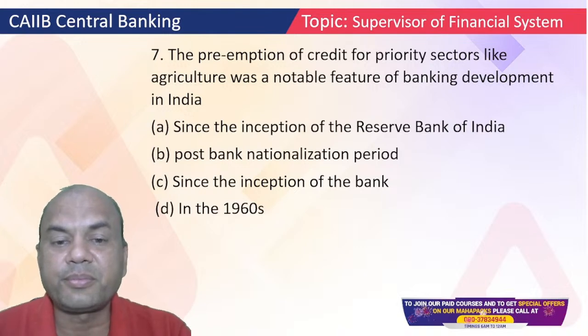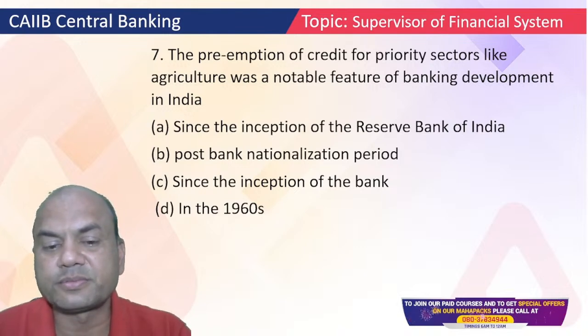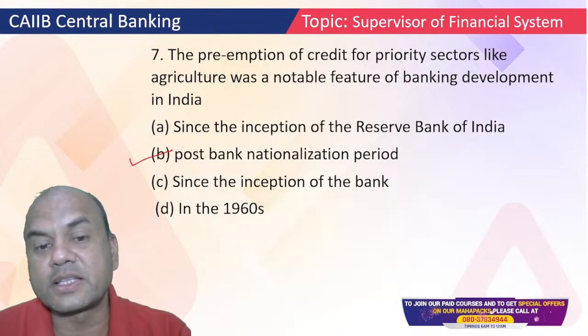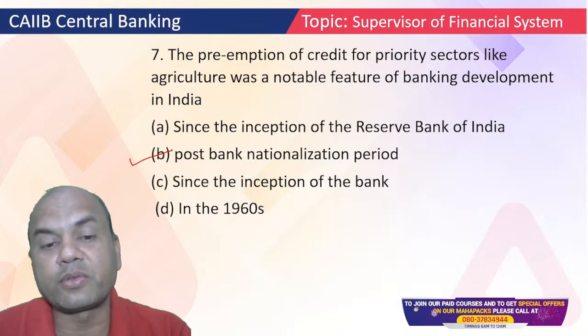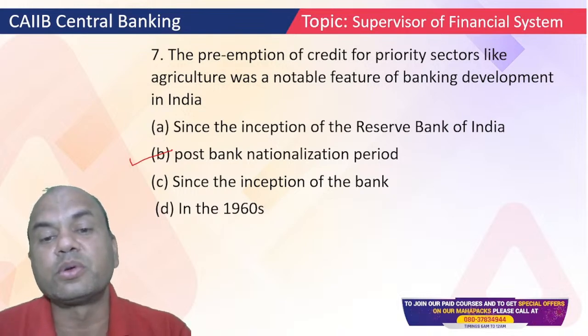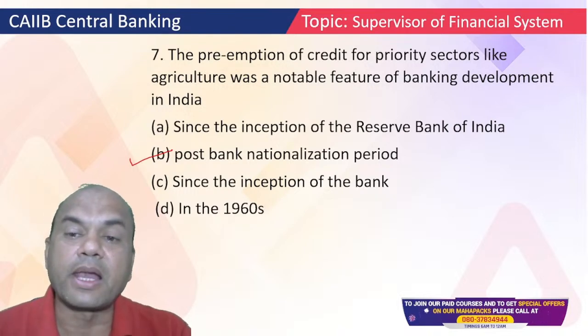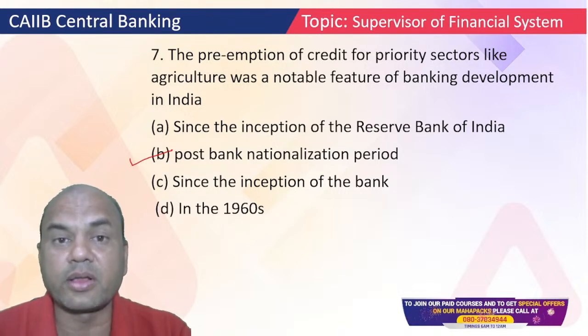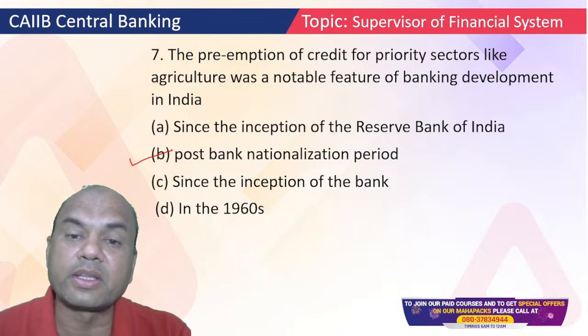Which year was it told? It was the post-nationalization period. When the banks were nationalized, at that time it was told that the priority sector should be given the priority or importance, first priority, while giving the loans.